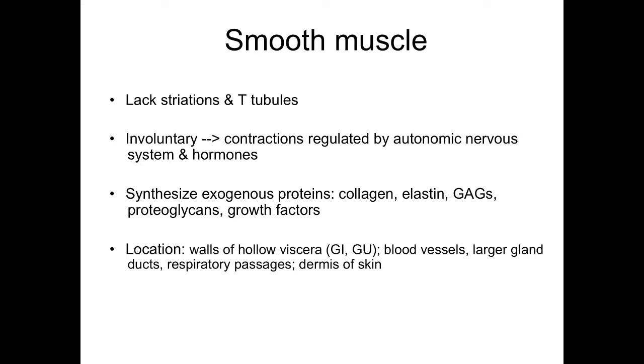Smooth muscle is located in the walls of hollow viscera, so you'll find it in organs like the GI tract or in the urogenital tract. Smooth muscle makes up the walls of blood vessels. You'll find smooth muscle in larger gland ducts. You'll find smooth muscle in respiratory passages and in the dermis of the skin.